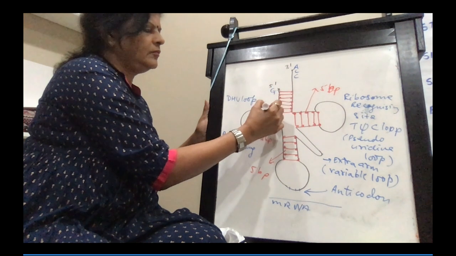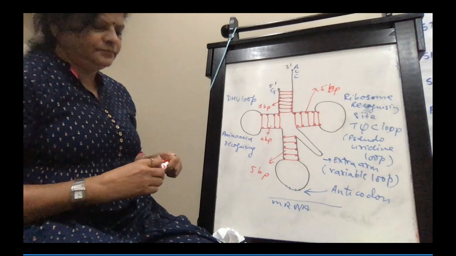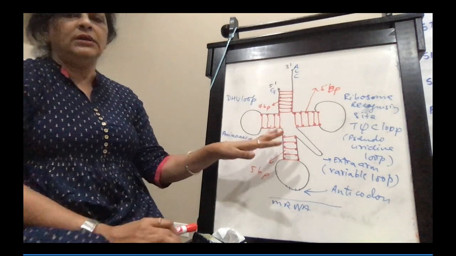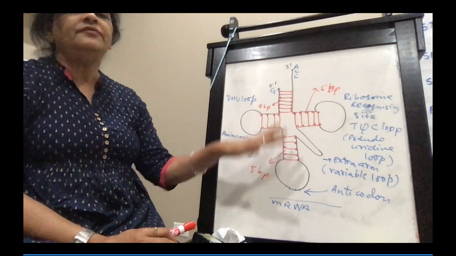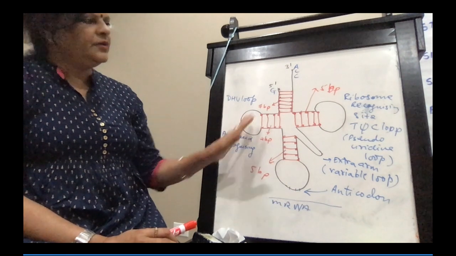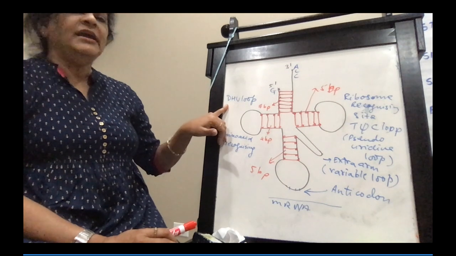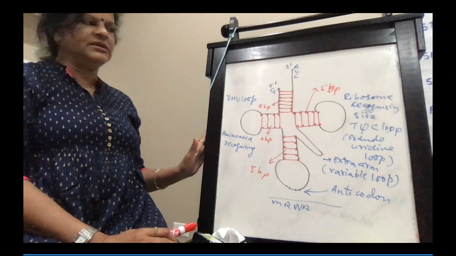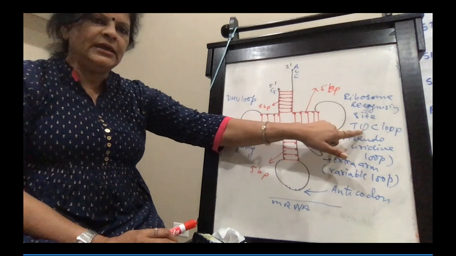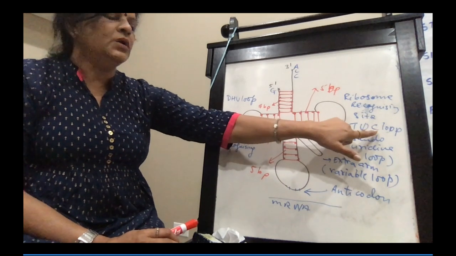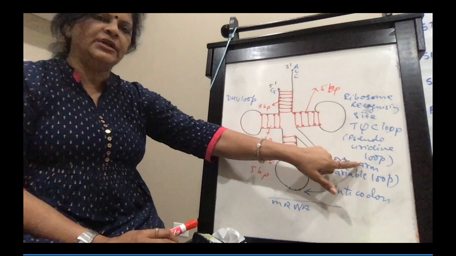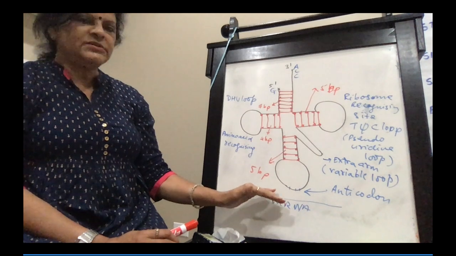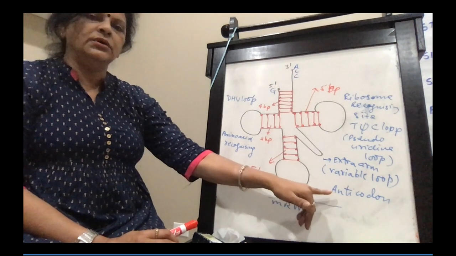So this diagram is the clover leaf structure of tRNA, having 3 loops: DHU, dihydrouridine loop, which is the amino acid recognizing site; T psi C loop, which is the pseudouridine loop, ribosome recognizing site. On the lower part here is the anticodon.